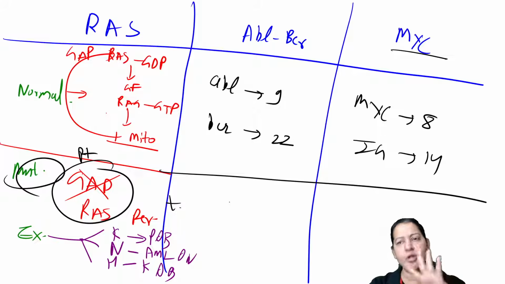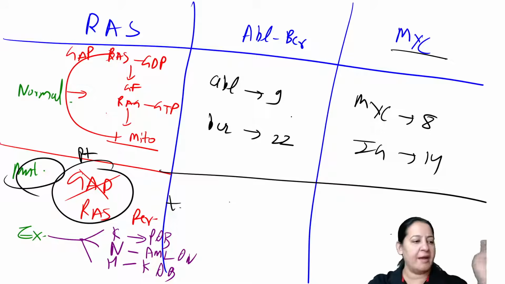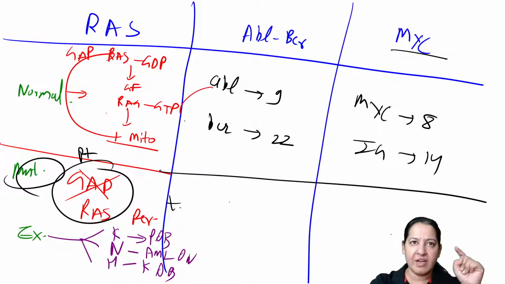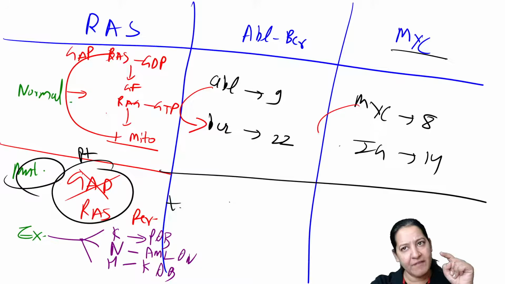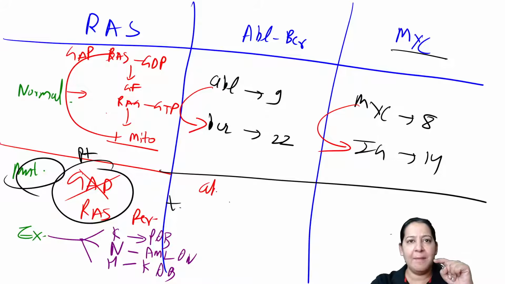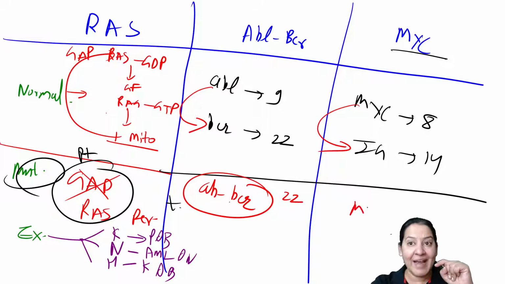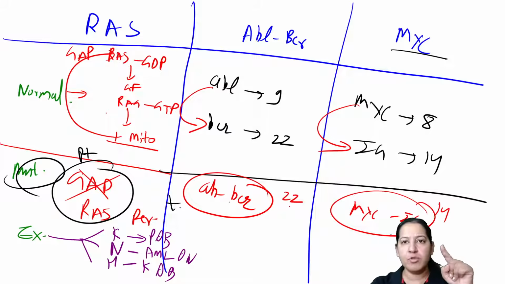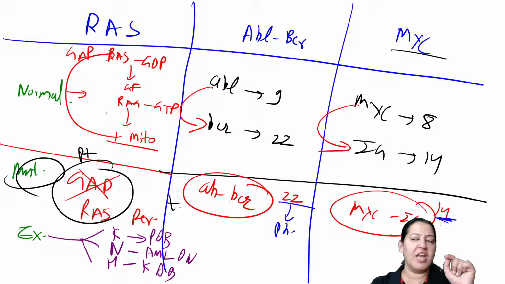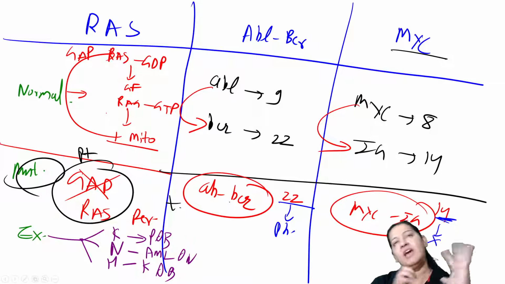In the other 2, the mutation is translocation. So in translocation, ABL will come to BCR on 22. Here MYC will come to immunoglobulin. So ABL-BCR hybrid is formed on 22. Here MYC-immunoglobulin hybrid is formed on 14. So chromosome 22 is known as Philadelphia chromosome. No special name is given to 14, but 22 is the Philadelphia chromosome.